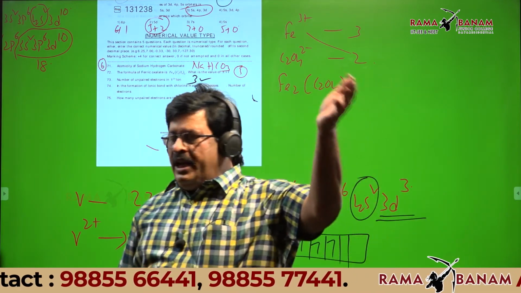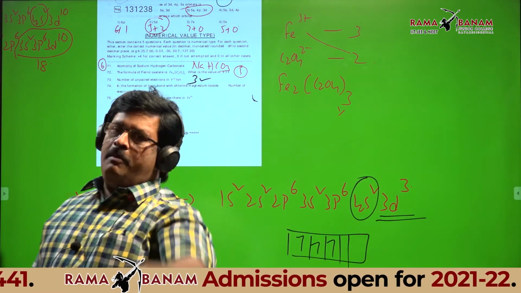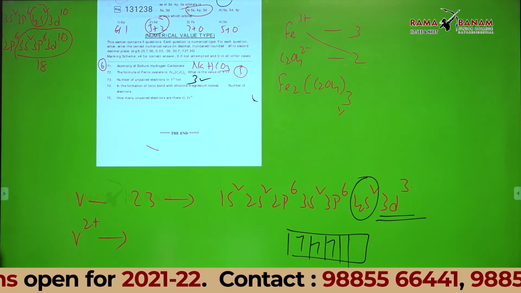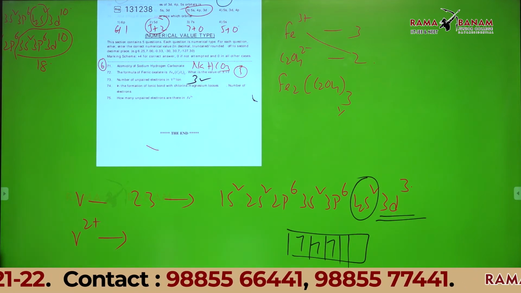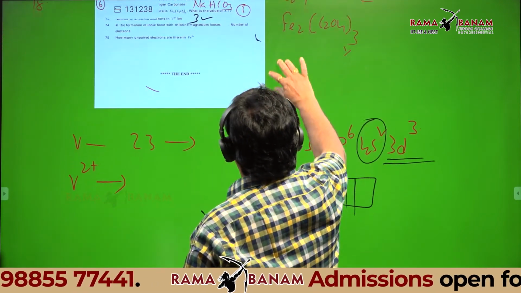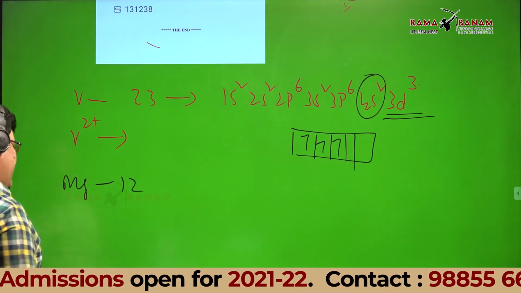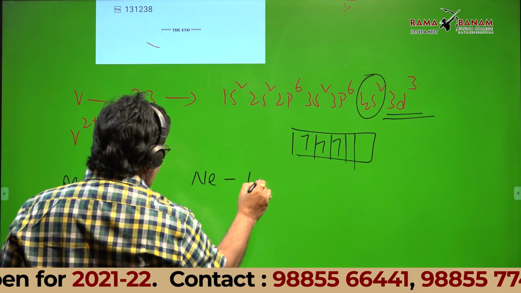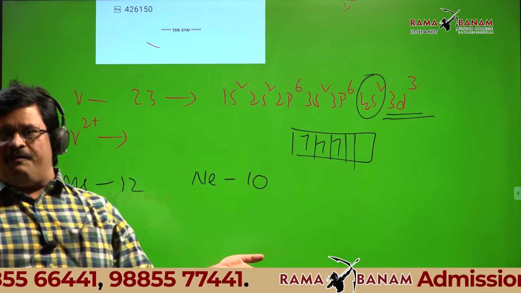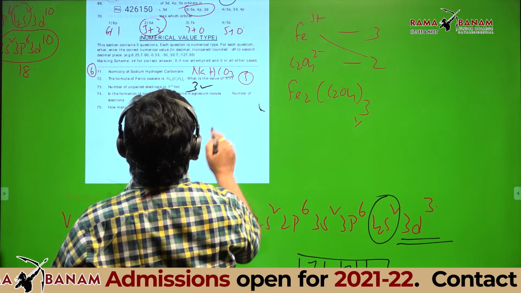Next question. In the formation of an ionic bond with chlorine, magnesium loses how many electrons? 2 electrons. Why? Because what is the atomic number of magnesium? 12. What is its nearest noble gas atomic number? Neon. What is the atomic number of neon? 10. 12 minus 10, then 2. Then how does it attain octet configuration? By losing 2 electrons. So answer is 2.